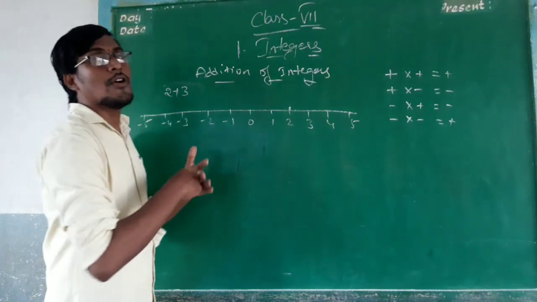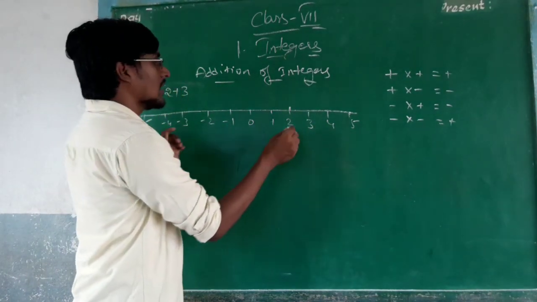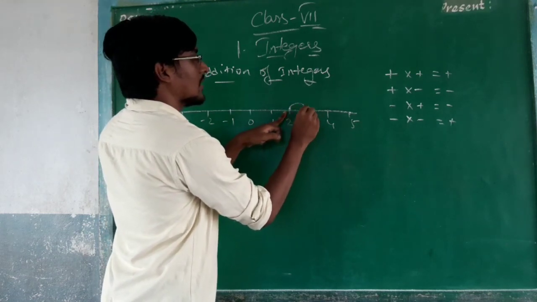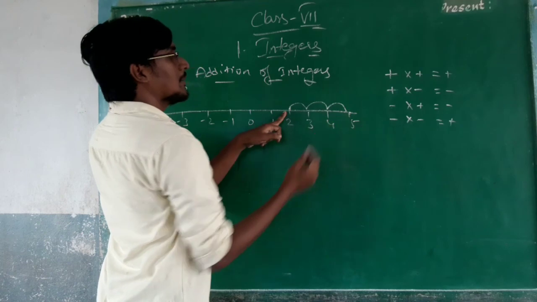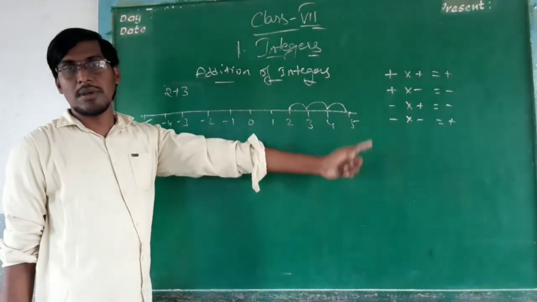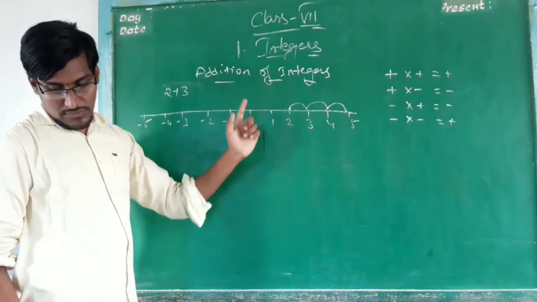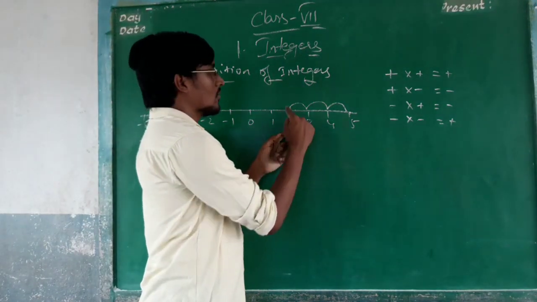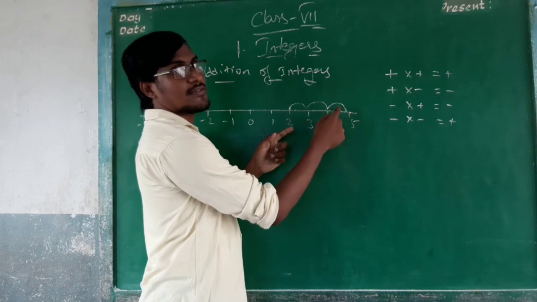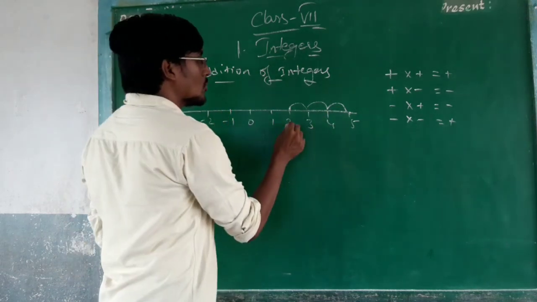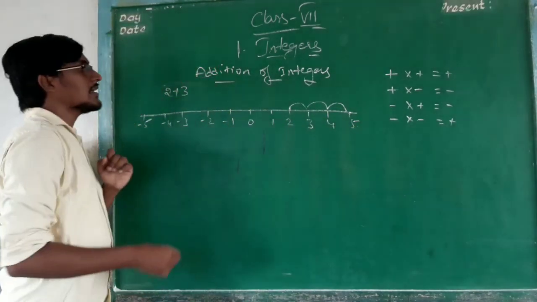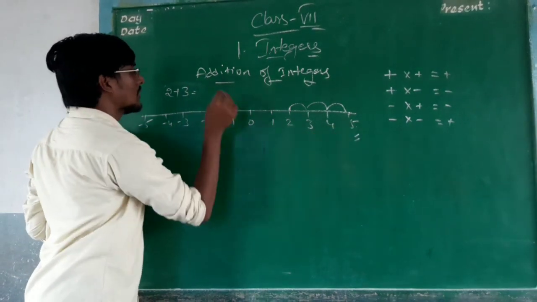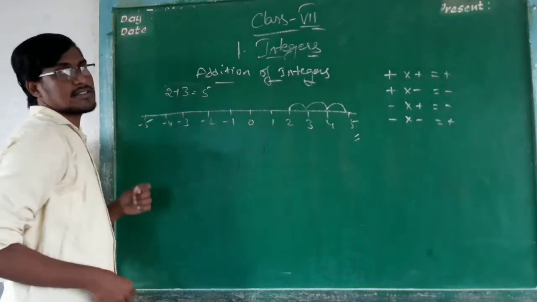Plus means you have to move forward. Plus 1, plus 2, plus 3. So 2 plus 3, what is the value? 5. 2 plus 3 is 5.